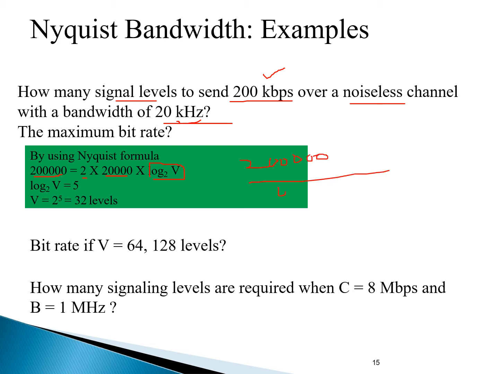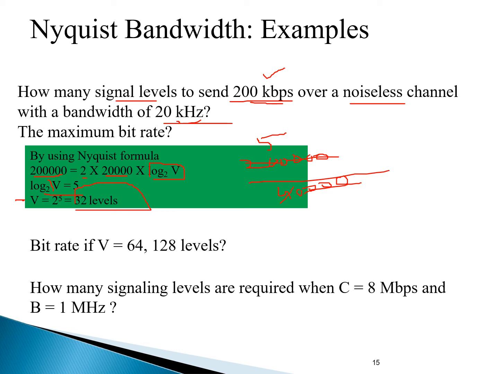What is the answer? 4 fives are 20, 40, and these zeros are cancelled. So the answer is 5. So log base 2 of V, the level, is equal to 5. After this we expand it further. V is equal to 2 raised to the power 5, since we have to isolate V over here. And how many levels are used to send 200 kilobits per second? They are the 32 levels.